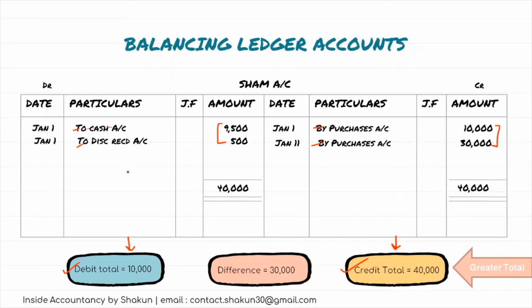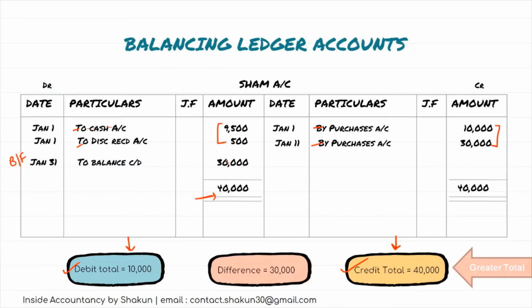That means on the side which has a lesser balance, we will write the balancing figure. So the balancing figure will come on the debit side. Why? Because here the total is already 40,000, but on the debit side, we need to make it 40,000. So how can we make 10,000 into 40,000? We have to write 30,000 here.